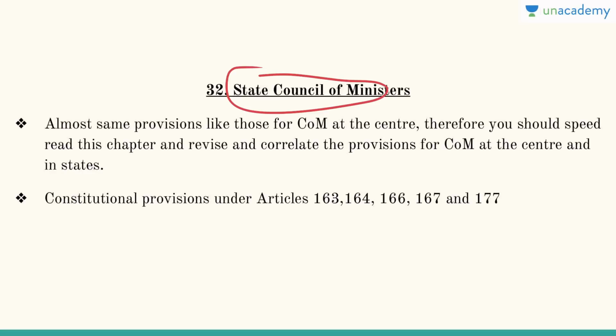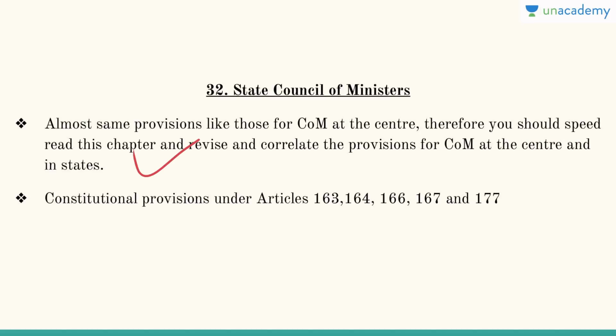So just like a union council of ministers, there is a state council of ministers as well, and the provisions are almost the same, almost ditto, like those for the council of ministers at the center. So therefore you should speed read this chapter. Speed read basically means do not pay much attention to the detail, just go in a flow and revise and correlate the provisions for council of ministers at the center and in states.